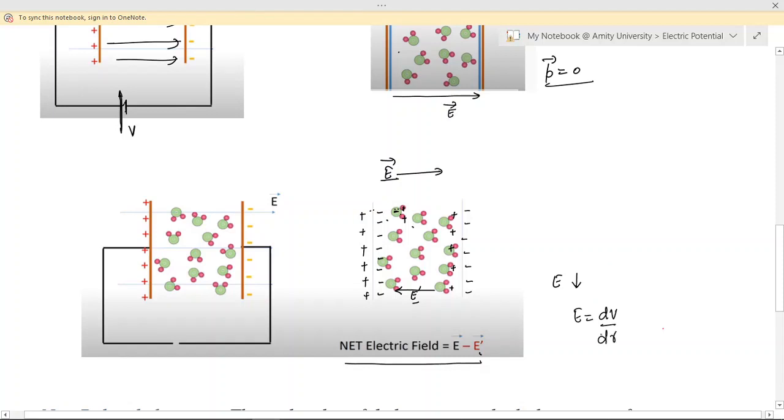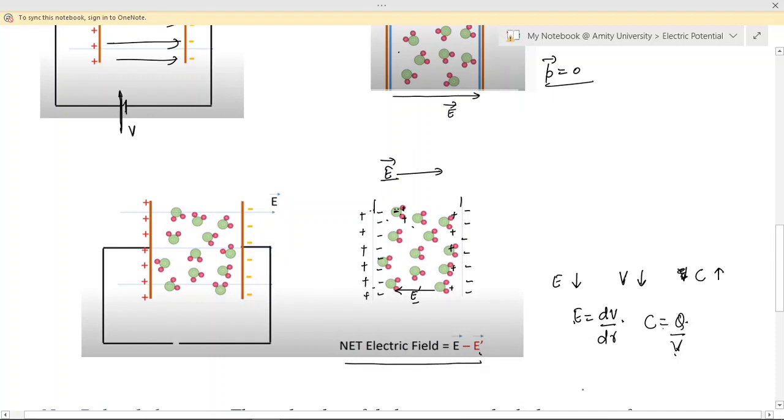This is the relation between the electric field and the potential difference, right? Let dr be the separation between the two plates and dV the potential difference. Decreasing the value of E, for the same value of dr, dV will also decrease, so the potential difference between the two plates will decrease. And again, from C is equal to Q upon V, for the same charge, decreasing V will ultimately increase the value of capacitance.